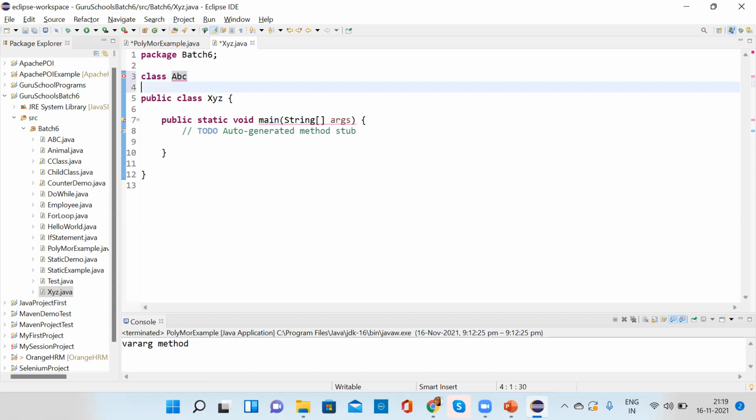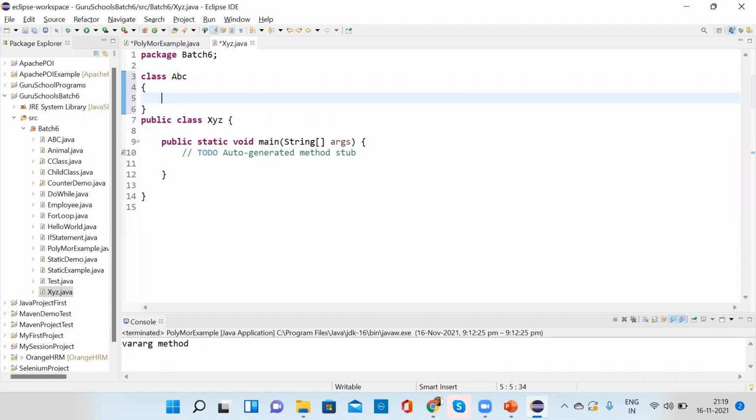ABC. Okay. Deciding the class name is getting very difficult for me. Okay, your kid's name is difficult.